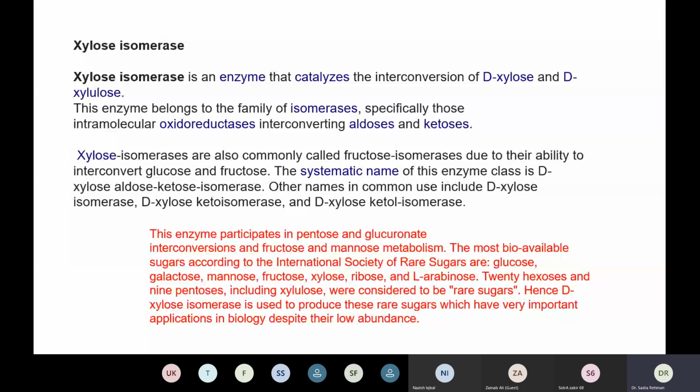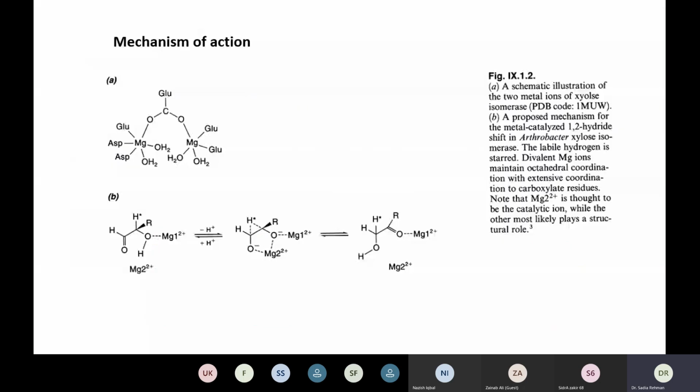Hence, D-xylose isomerase is used to produce these rare sugars, which have very important applications in biology despite their low abundance. तो ये जो enzyme है ये xylose isomerase, actually this is producing rare sugars, which are used in biological systems. Now, the mechanism of action of this enzyme, this is a magnesium containing enzyme, which has two magnesium centers. One magnesium center is surrounded by two aspartic acids, one glutamic acid, and one glutamic acid is bridged between the two magnesium centers.